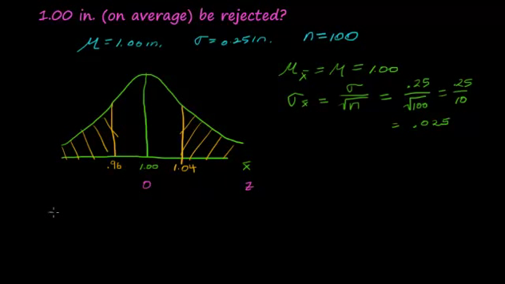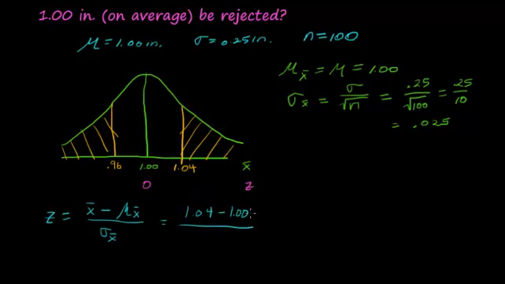Alright, so the z-score for 1.04: remember we take our sample mean minus the mean of the sample means, or population mean, over the standard deviation. So this is 1.04 minus 1, over 0.025.